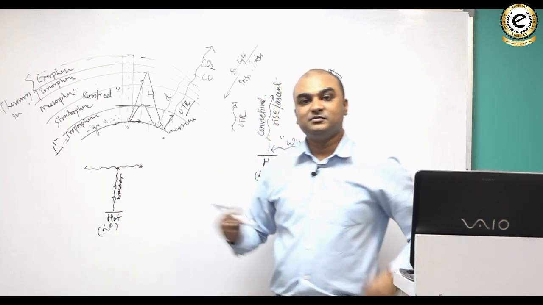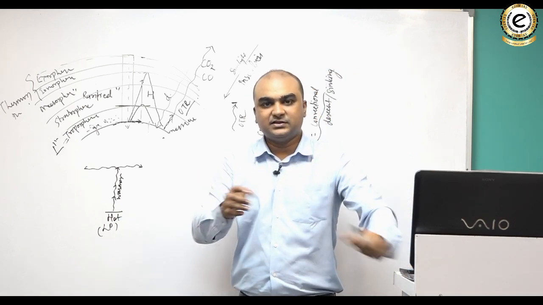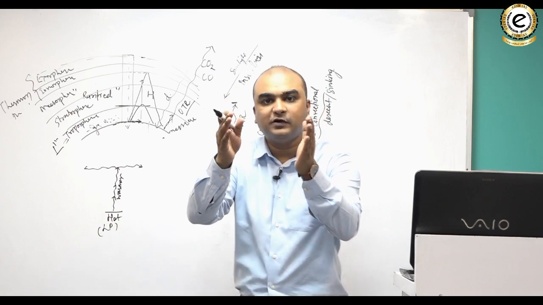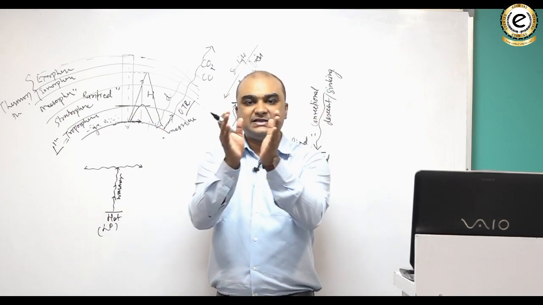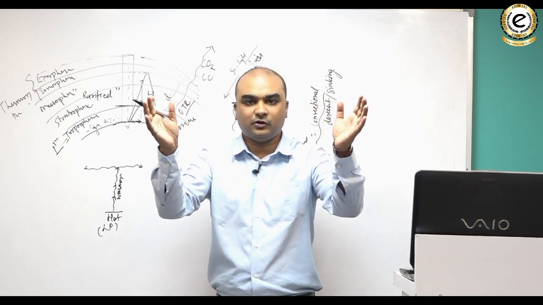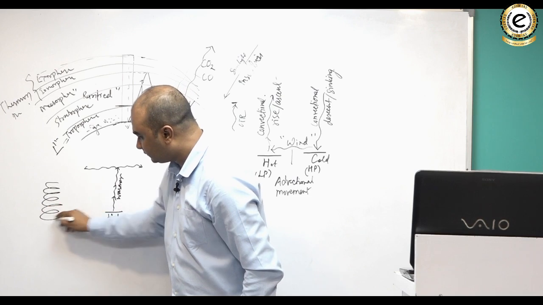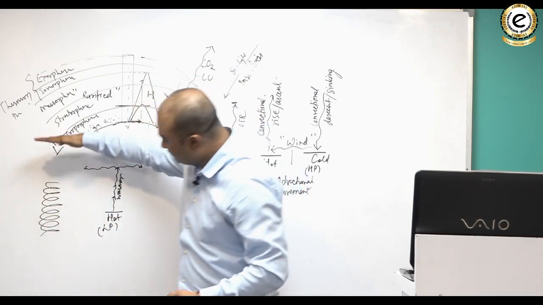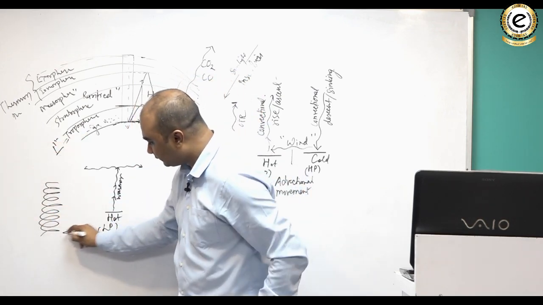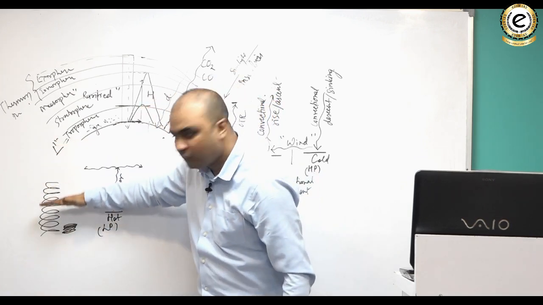Why? Because as the air rises, the atmospheric pressure over it drops. As the pressure drops, there is further expansion of the air column. सोच कर देखो, suppose you have a spring. If I put pressure over it, this is what would happen to the spring. It means its volume would decrease.